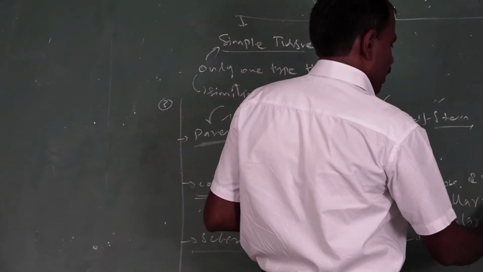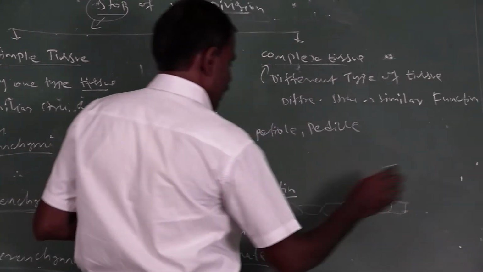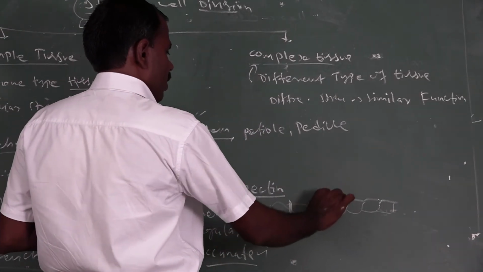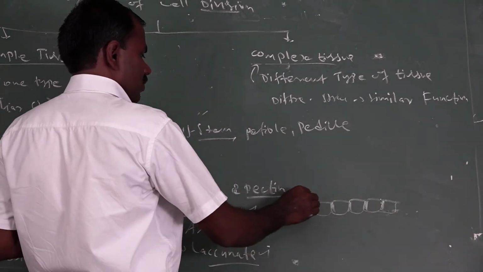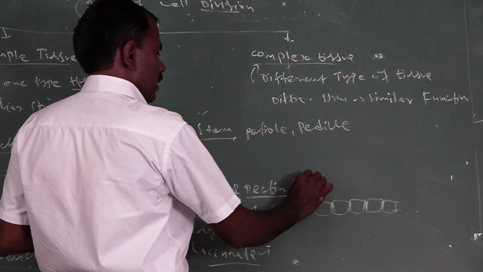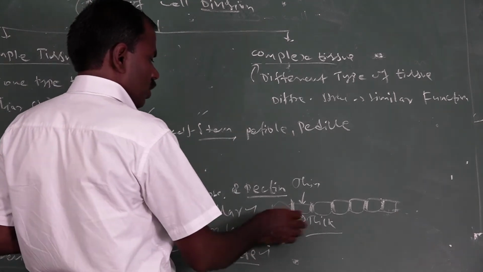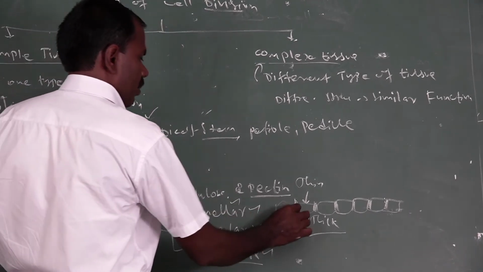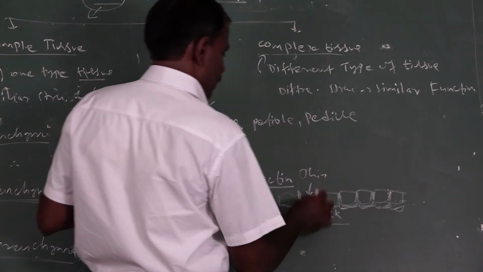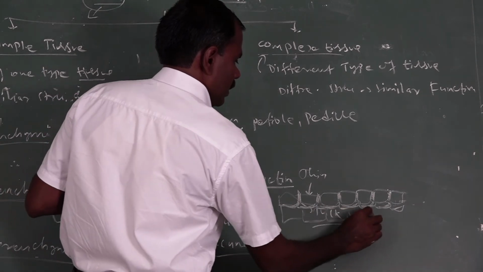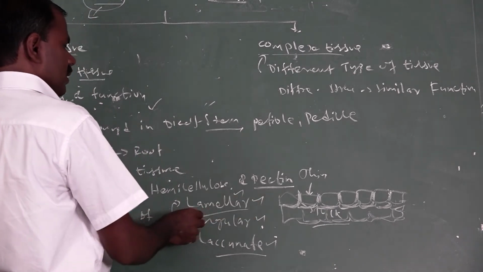Lamellar collenchyma shows lamellar thickening only. In this type of cell, the radial walls are thick and the tangential walls are thin. The tangential walls are thin in nature and the radial walls are thick in nature. This type of thickening occurs only in lamellar collenchyma. It's found in sunflower or oleander.